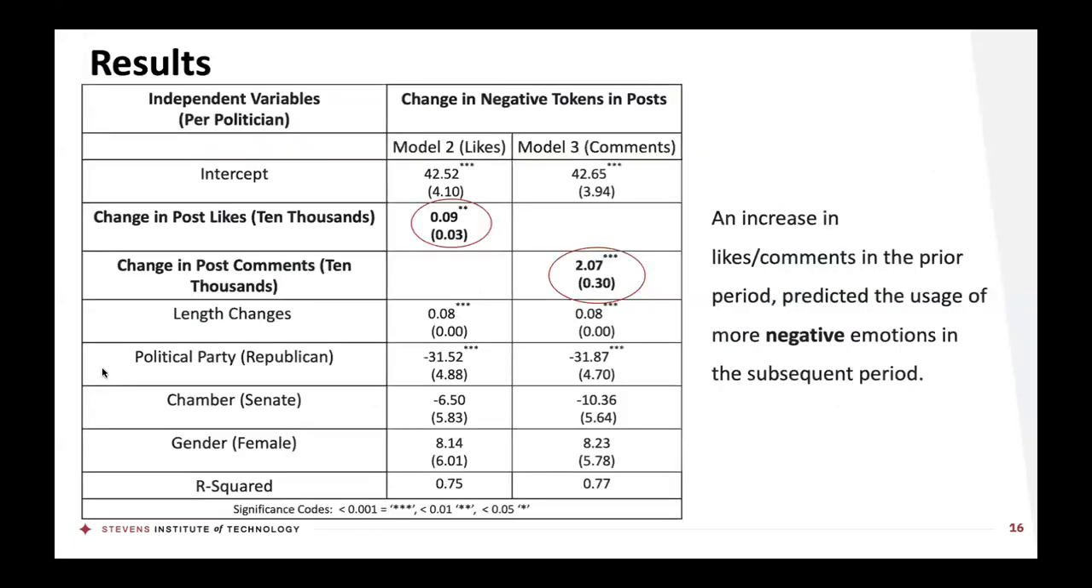So what do we see? This is per politician. We have our linear models, and the paper has several more as well. I've just chosen a couple to show here. And what we see is that an increase in likes and comments in the prior period predicted the usage of more negative emotions in the subsequent period. So when a politician, a member of Congress, received more likes and comments, that was predictive of them using more negative words, expressing more negativity in the following period.